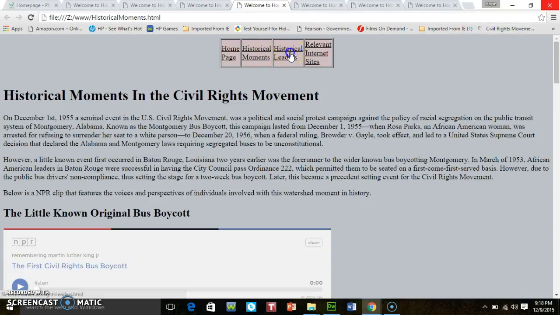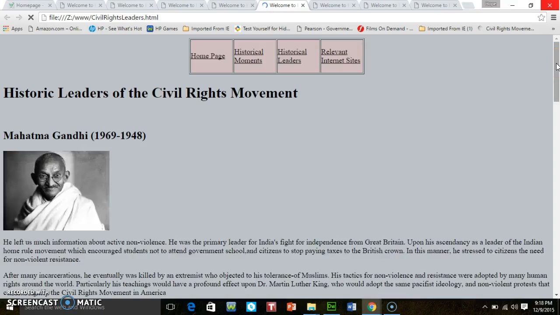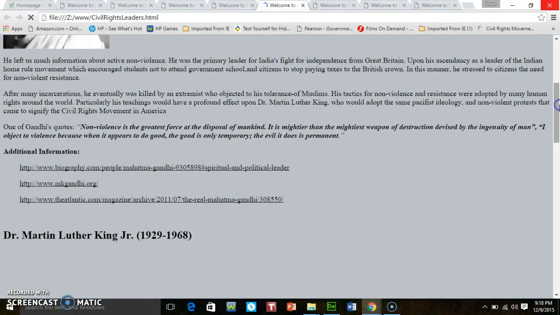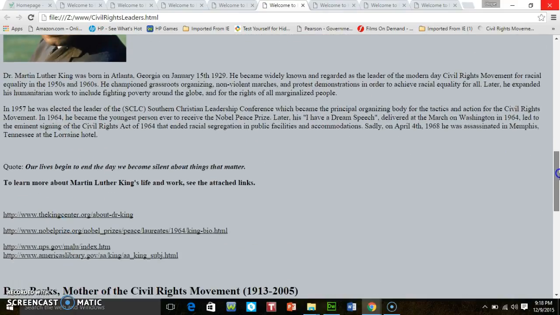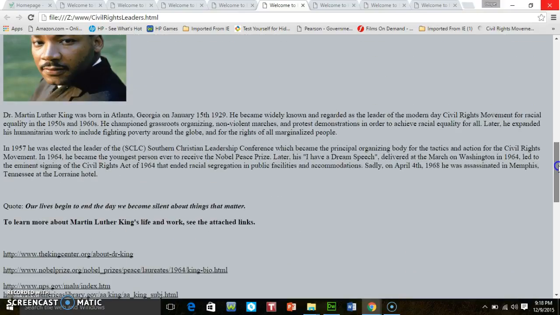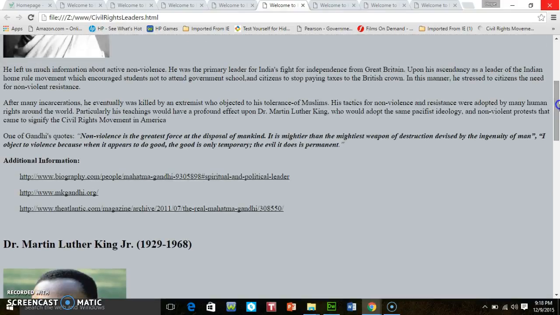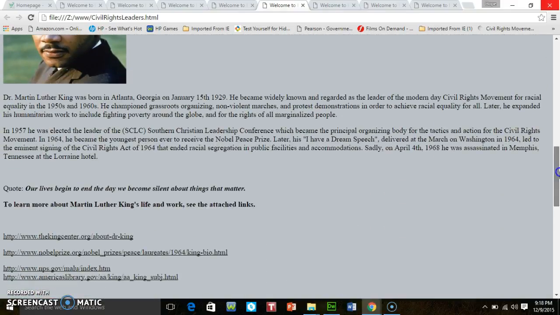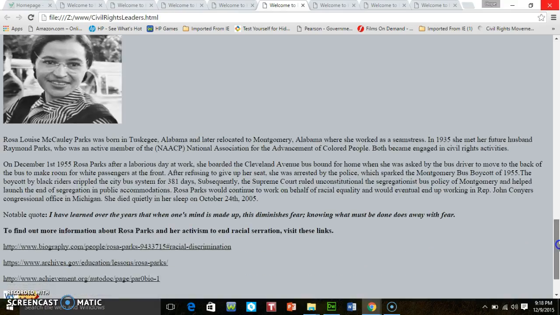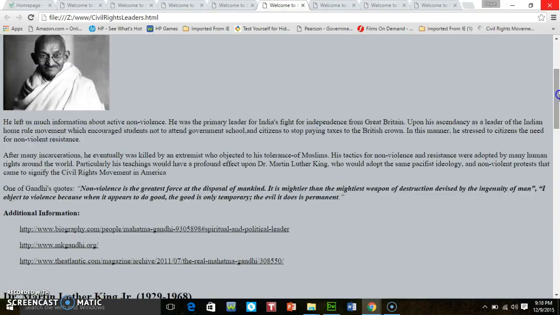And if we look at historic leaders, this is a page that I featured three historic leaders: Mahatma Gandhi, Dr. Martin Luther King, Rosa Parks. So I first provide background information on these three leaders of the civil rights movement. Even though Mahatma Gandhi was more of an Indian civil rights movement, we see that successive civil rights movements took their inspiration from Mahatma Gandhi and his fight for the independence of India. And so here, I just provide links to various topics about the historical leaders.